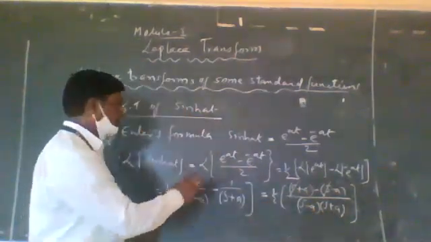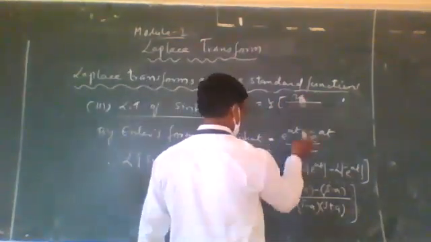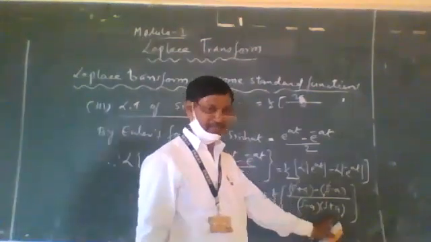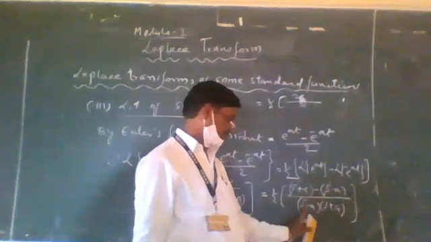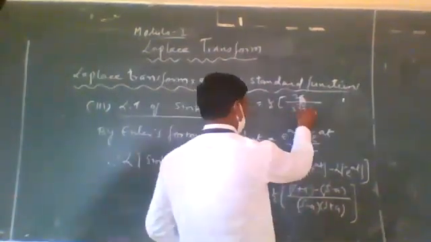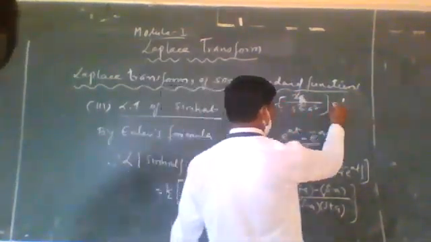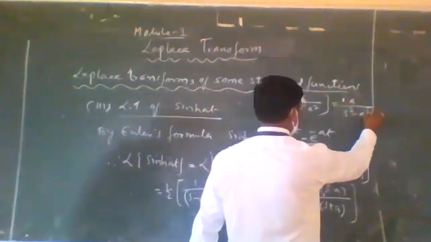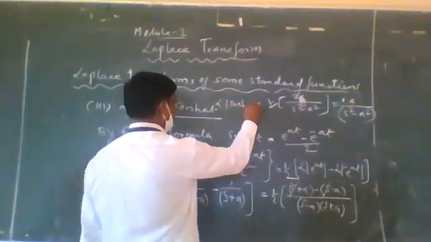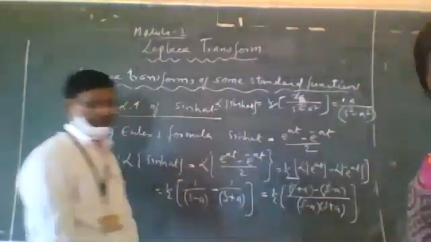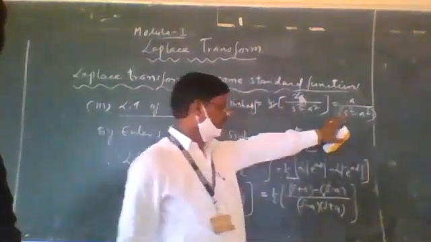That is equal to 1 by 2 into bracket 2a divided by s minus a into s plus a. If you multiply these two by using the formula (a minus b)(a plus b) equals a square minus b square, that is s square minus a square. And here the 2 gets cancelled, then the answer becomes a divided by s square minus a square. So this is the LT of the hyperbolic function sin at. LT of hyperbolic sin at is equal to a divided by s square minus a square.